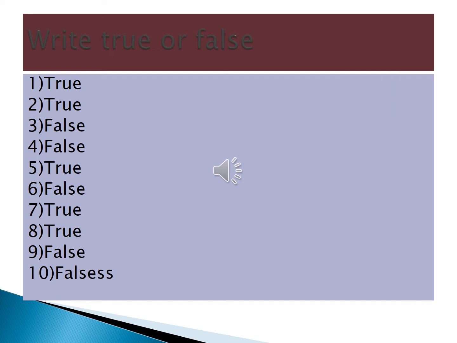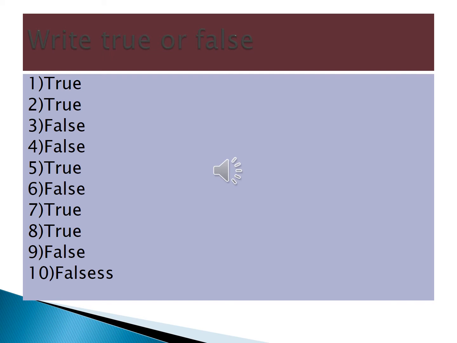True. Second question: An element can be broken down into smaller substances by physical methods. What is the answer?